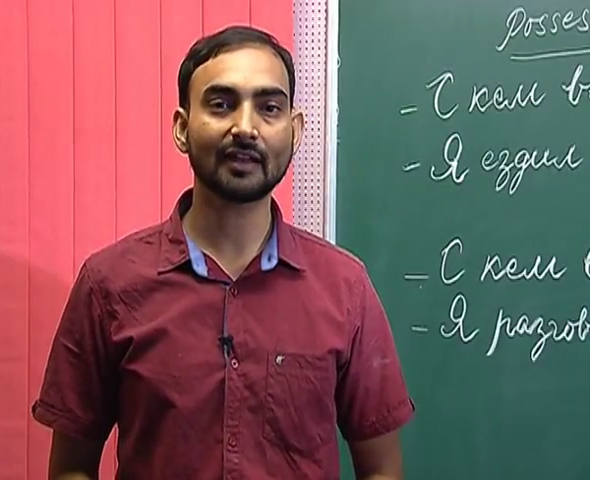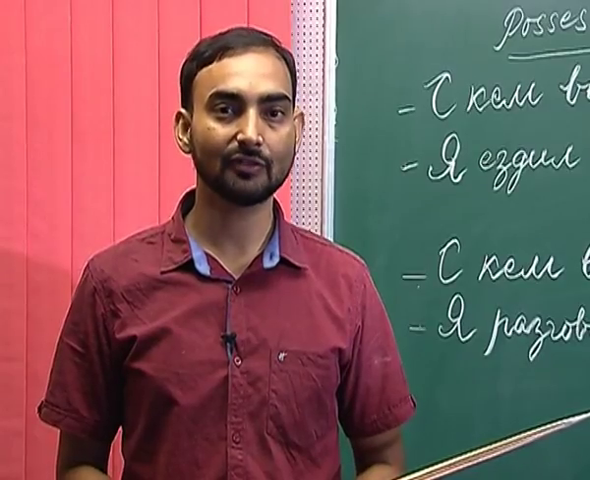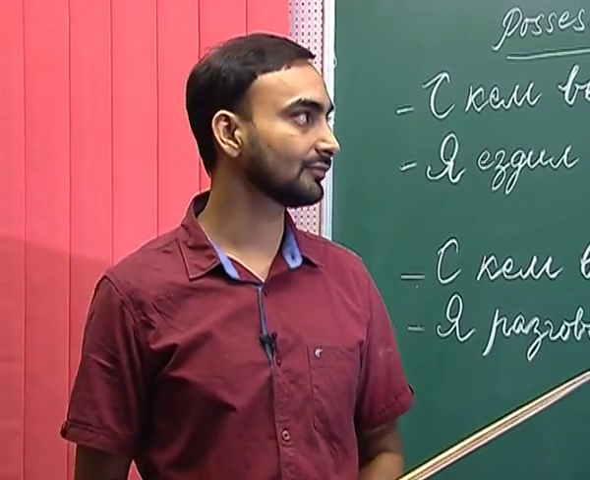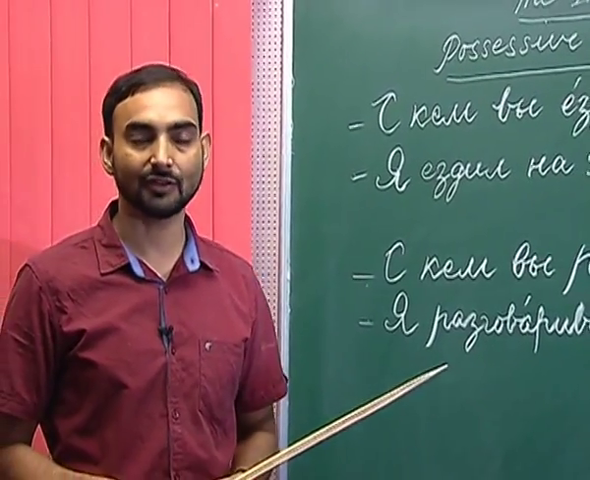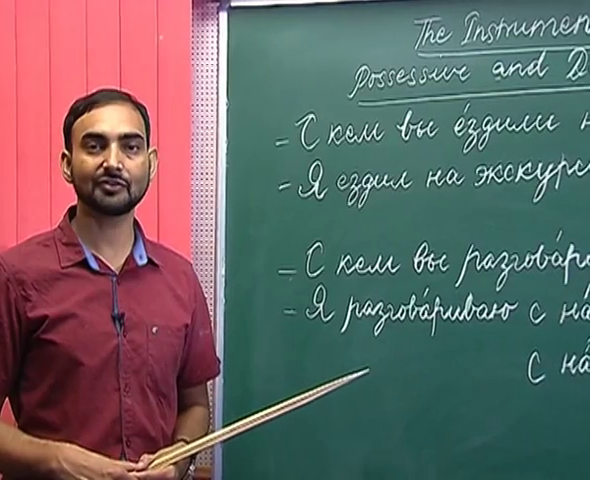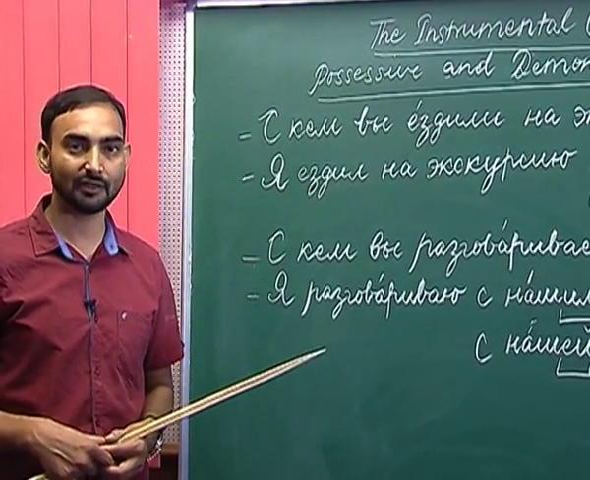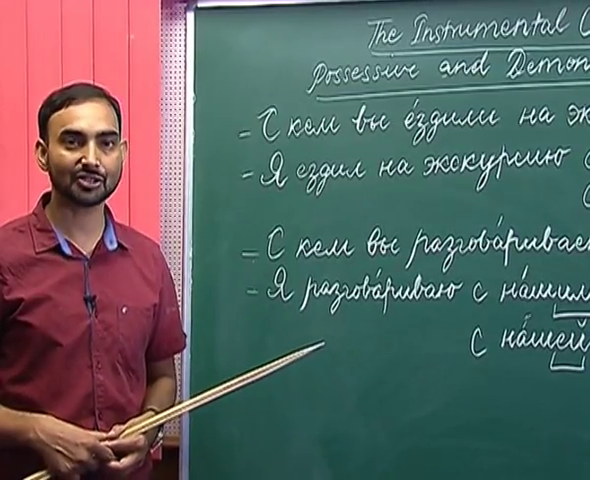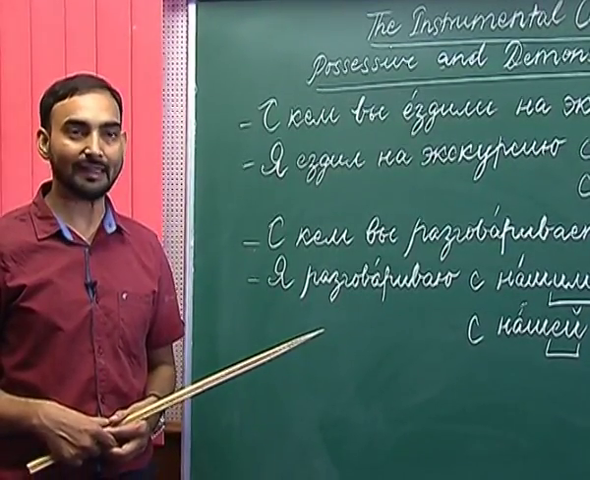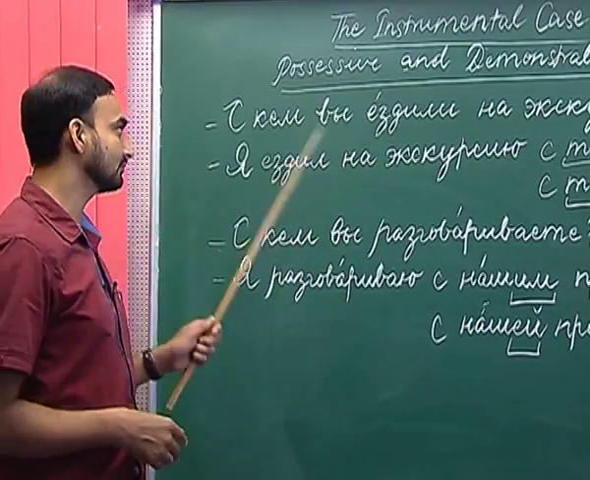In this lesson, we will start with the declension of possessive and demonstrative pronouns. So, how do demonstrative and possessive pronouns decline in the instrumental case? Let us start with the possessive pronouns first. What are possessive pronouns? The pronouns which denote possession. For example, moi, tvoi, nash, vash, ego, ee and ikh. So, how do they change in the instrumental case?